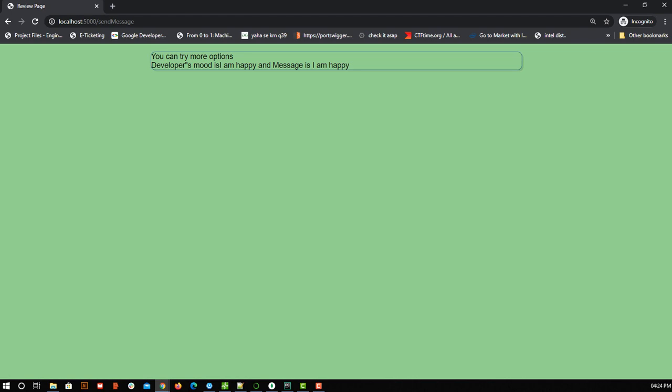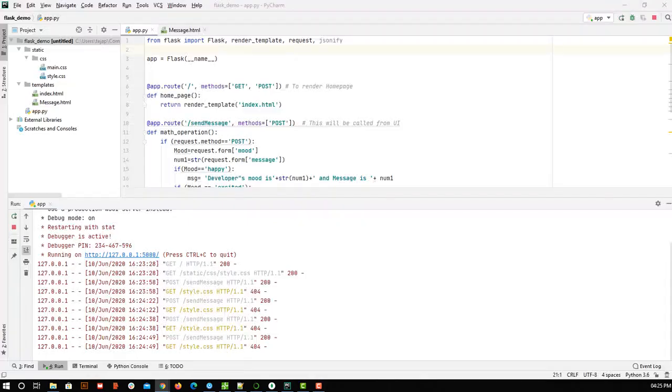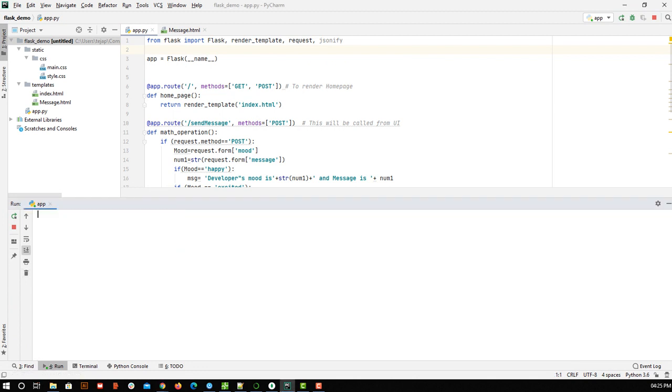Here don't focus on how the UI is designed, because our context is not about learning the UI. Our context is what is Flask and how the control goes. Basically what I wanted to show you is that I am giving some input, the control is going to our server, that is the Flask application, some logic is applied, and then we are getting a result. That result is based on our inputs. So I'll minimize this demonstration and let me clear everything and show you.